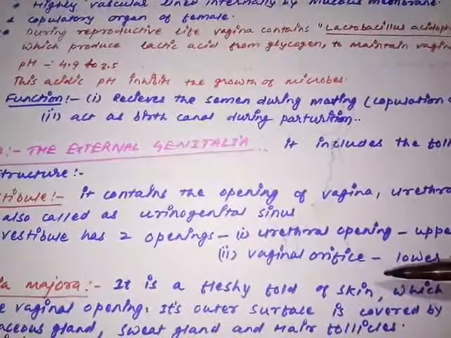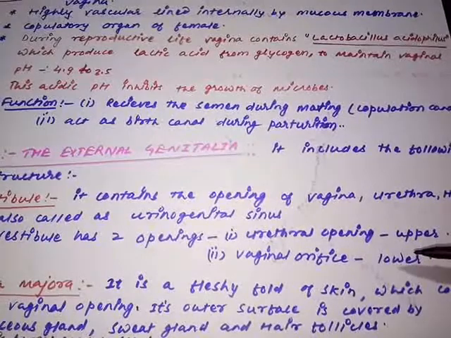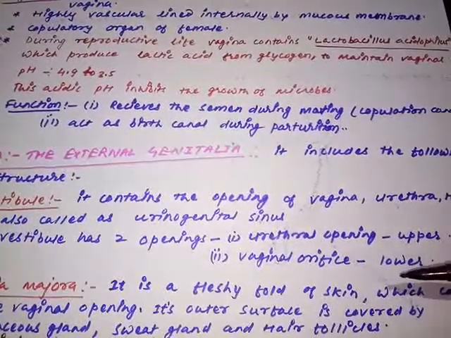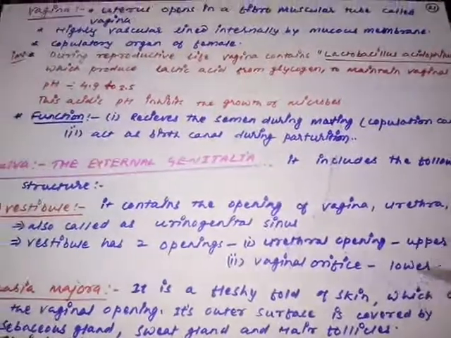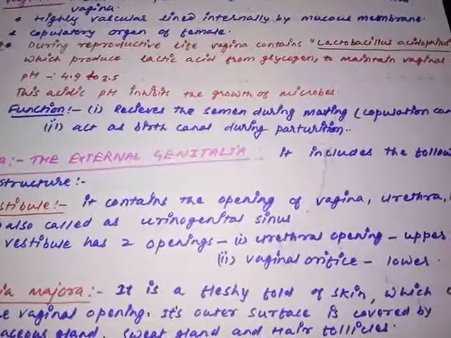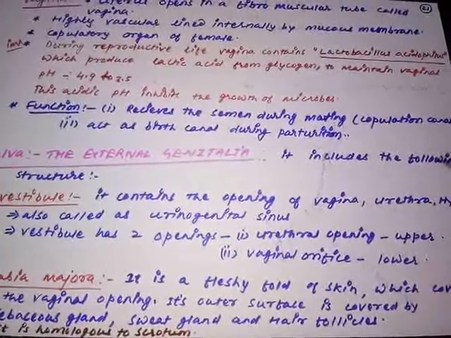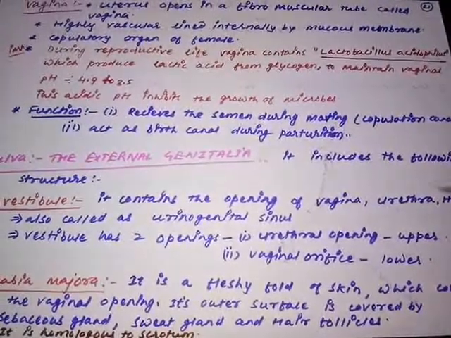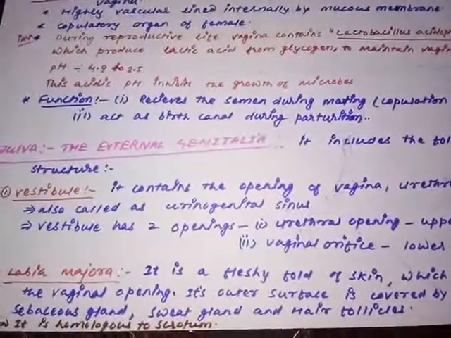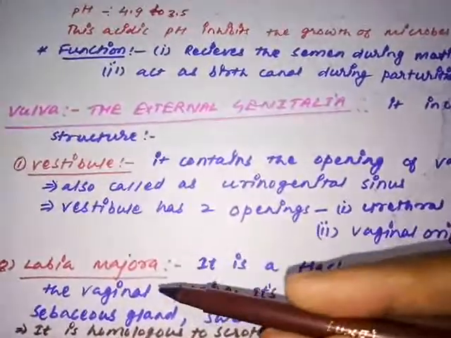So the vestibule has two openings. The urethral opening on the upper side receives the opening of the urethra tube, and the second one is called the vaginal orifice, by which the vagina opens into the vestibule. So vestibule is a common origin of hymen, vagina and urethra, and it has two types of opening: one for the urethra, called the urethral opening, lying on the upper side, and another for the vagina, called the vaginal orifice. Now moving on to the next structure after the vestibule, that is called labia majora.